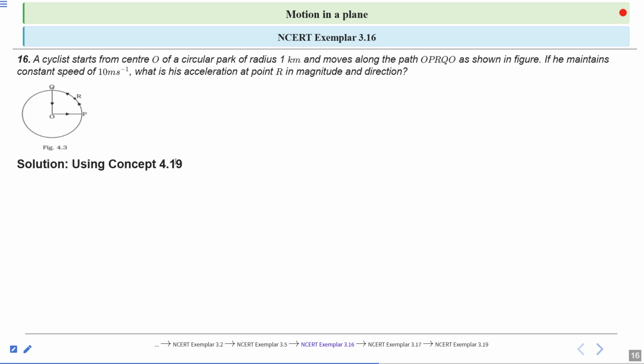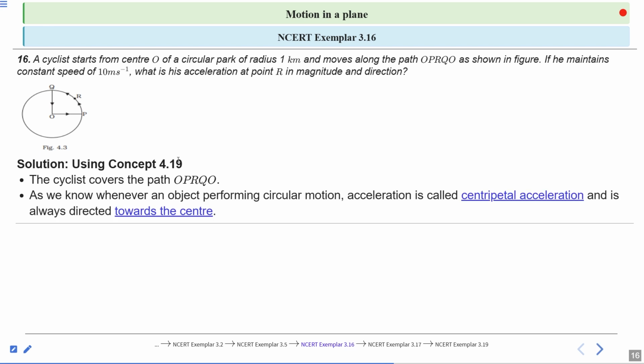Solution using concept 4.19. The cyclist covers the path OPRQO. As we know, whenever an object performs circular motion, the acceleration is called centripetal acceleration and its direction is always directed towards the center. So if we talk about an object performing circular motion, the acceleration is always directed towards the center.